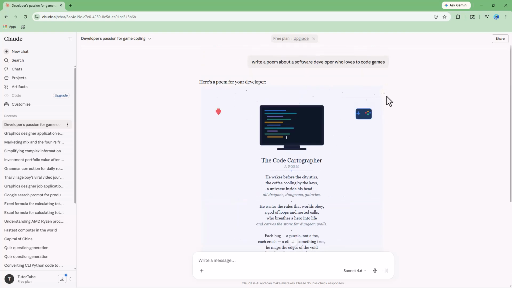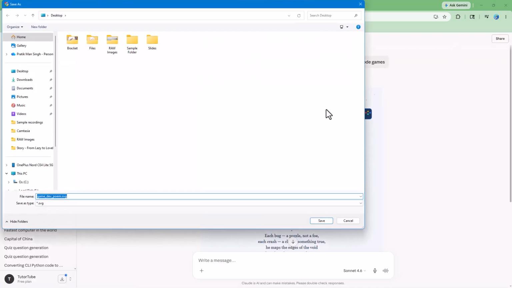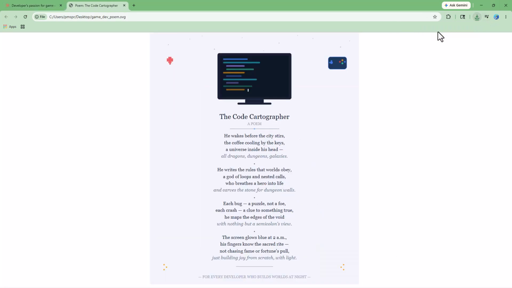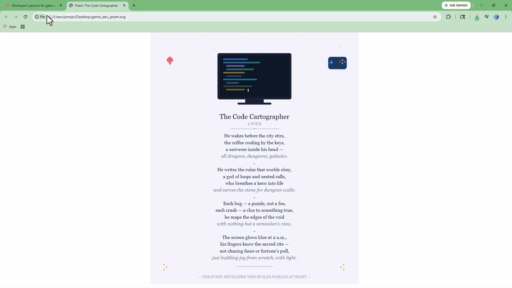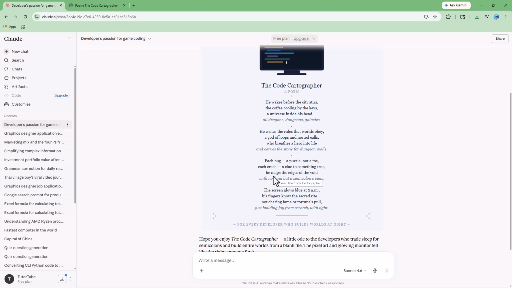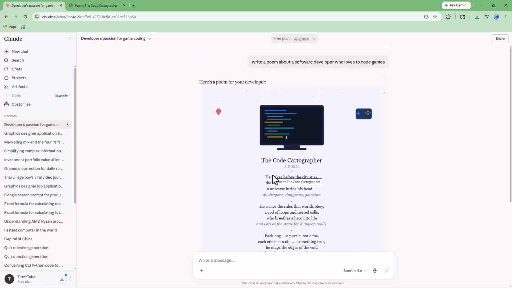So you can go ahead and download the file as well, as you can see. This is an SVG format of image right here. So you can simply go ahead and see, like, this is what you have. You can even go ahead and, let's say for example, copy it and paste it in any other location as you want as well. So that is basically how you can generate poetry using Claude.ai as well.